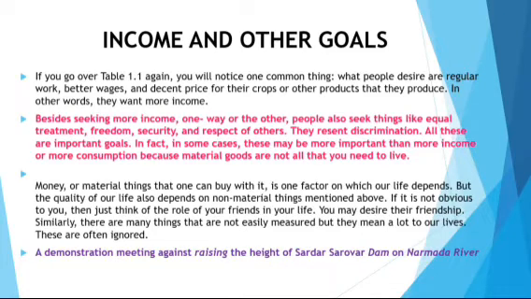Apart from income, they are also expecting what? Equal treatment, freedom, security, safety, and racial discrimination should be eradicated, everything. Apart from income and materialistic life, there are also some other basic needs for a human to live in this society.